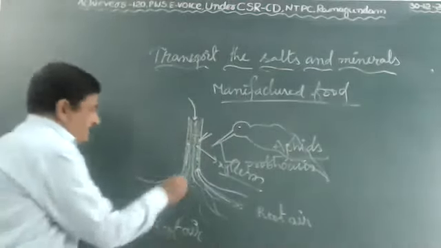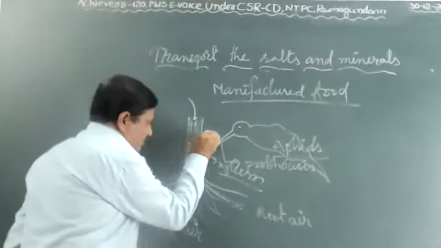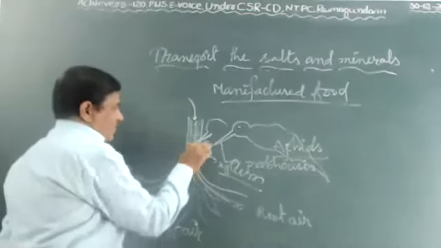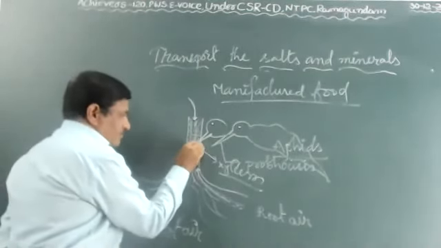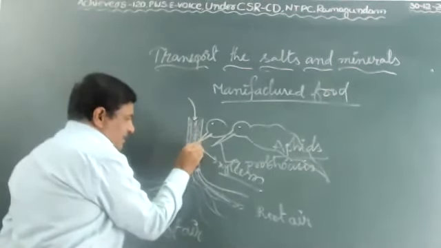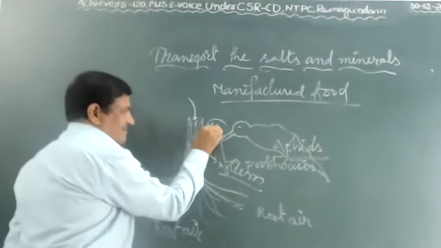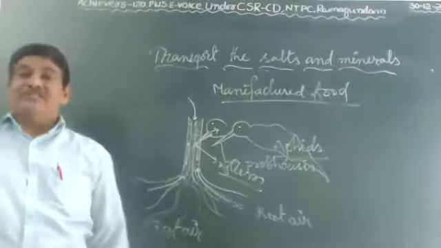Then slowly they insert into the phloem cells. Then glucose or sugar drops come out, and at the same time they can suck water from the xylem also, with the help of the sharp needle-like proboscis.